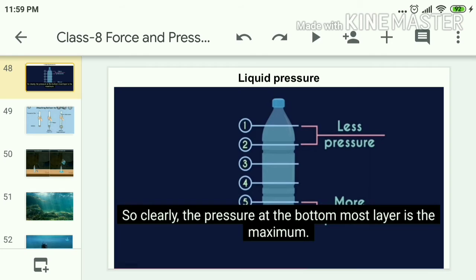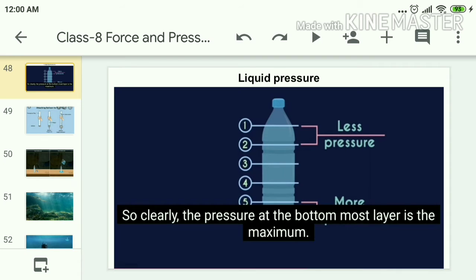Already we know pressure increases as the force increases. As this weight goes on increasing, the pressure also increases. So which portion of the water has less pressure? The first portion. And which portion has more pressure? The last portion. How does this happen?